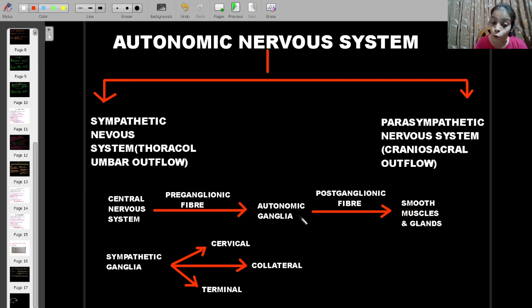And the autonomic ganglia are 22 in number on each side of the spinal cord or vertebral column. That is applicable for both sympathetic and parasympathetic nervous system. So this is all about the autonomic nervous system.